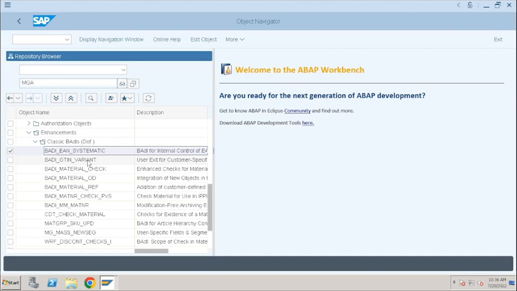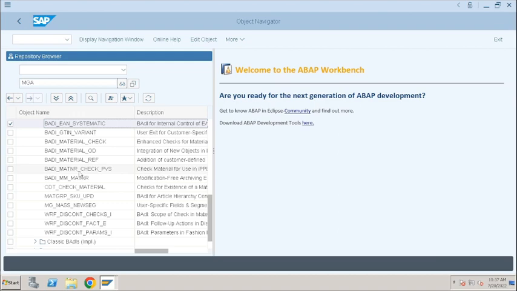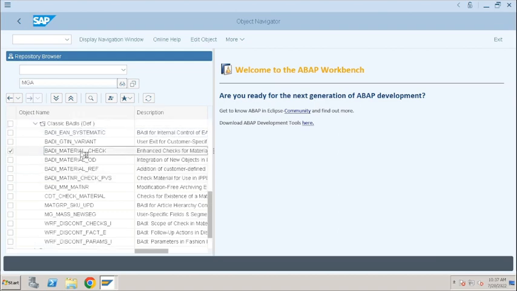We need to know which BADI definition is available for the save action, which for the continue action, and which for F4 help. We need to know that before implementing it. Otherwise, we have multiple BADIs and don't know which one to implement, unless your functional consultant provides the exact BADI definition. For example, if you go to this BADI, material check, this is the BADI definition. You can also open it in SE18 transaction.